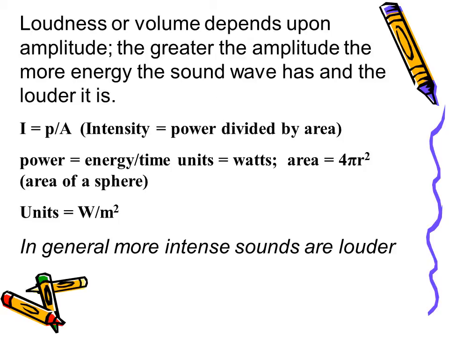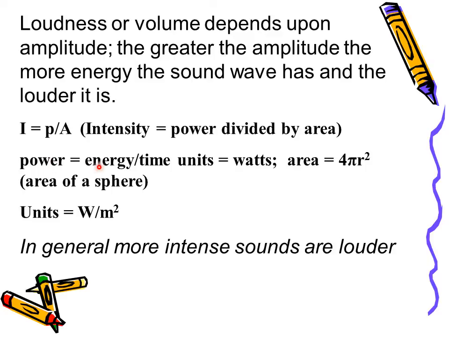Loudness or volume of a sound depends upon the amplitude of the sound wave. The greater the amplitude, the more energy the sound wave has, and the louder it is. Sound intensity, symbolized by I, is defined as the power output of the sound divided by the area the sound wave is covering.